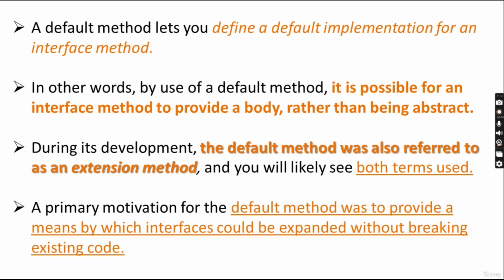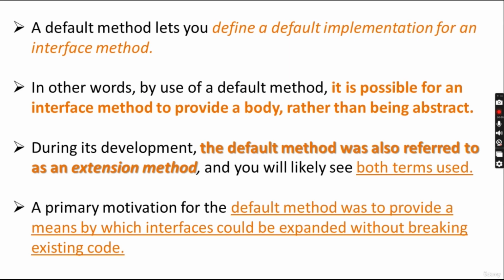A default method lets you define a default implementation for an interface method. So if no other method is there, the default will be called. Or if the default method is specified and you are calling that default method, the default answer will be found. In other words, by use of a default method, it is possible for an interface method to provide a body and have the default answer, rather than being abstract. The default method is also referred to as an extension method, and you will likely see both terms used.